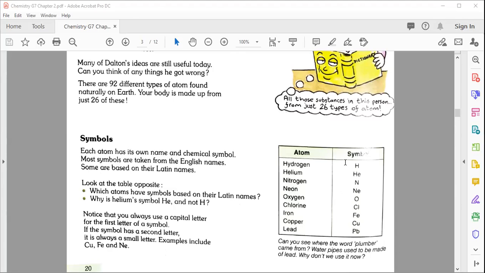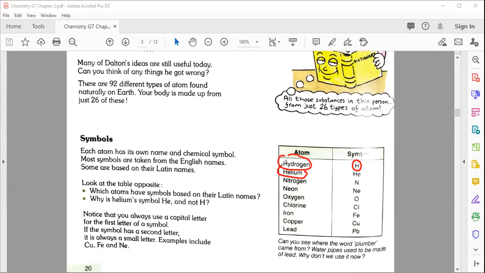Now, after explaining a little bit about symbols: most symbols are taken from the English name. Some are based on their Latin names also. For example, you can see here in front of you, the name of an atom is written here, hydrogen. It's very easy. The symbol of hydrogen is capital H. Understand?